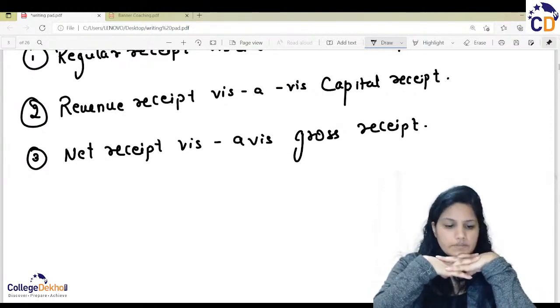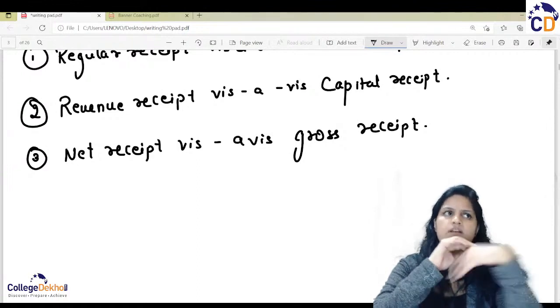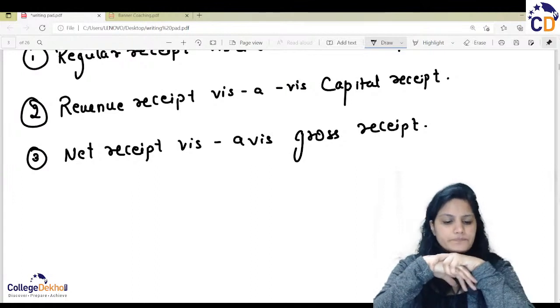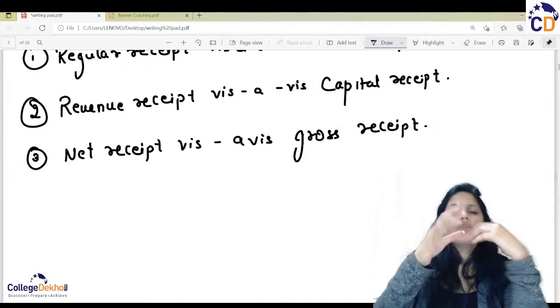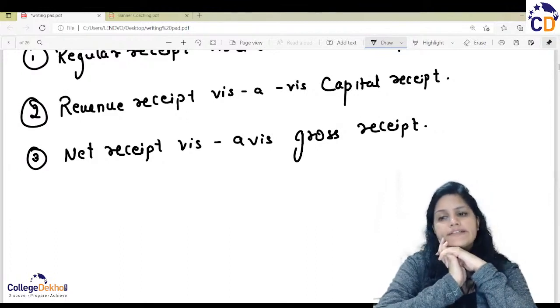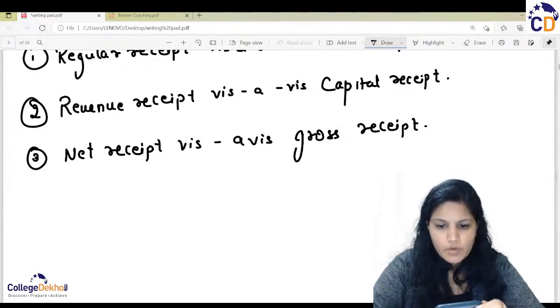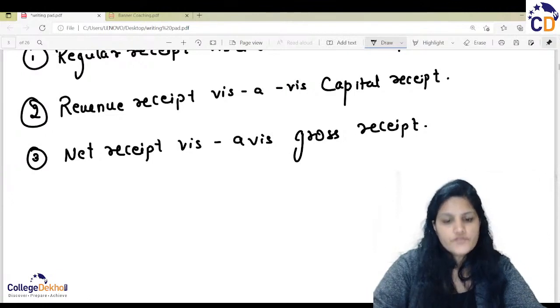Let's take an example. I went for a company tour and I had expenses of 500 rupees. I am earning from that tour 1000 rupees and I spent 500 on that. How much is the net income in my hand? Only 500. So whatever tax is going to be calculated should be calculated on the net amount, not on the gross amount. Because when we calculate it on a gross amount, it will not be as accurate as it has to be.